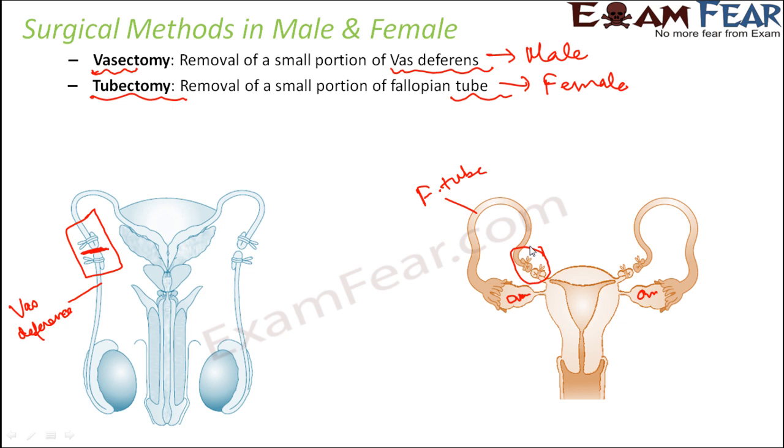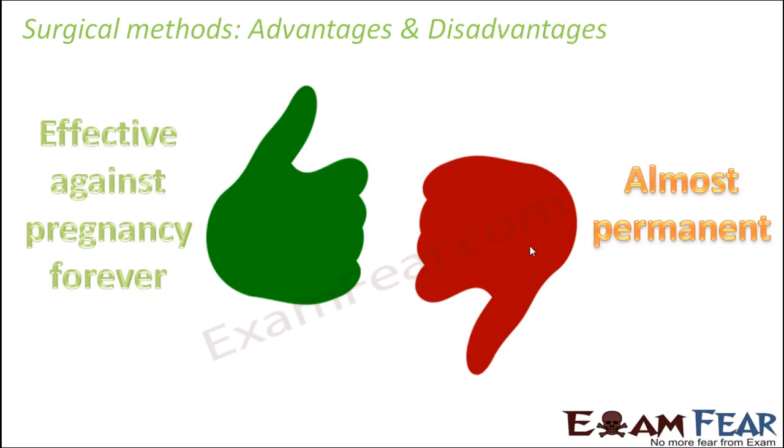One should go for the surgical method of contraception only when they decide forever that they will never want to have a baby in their life. So this should be like the final resort. It should not be considered a temporary contraception. Now some of the advantages and disadvantages. Advantage: it is effective against pregnancy forever.